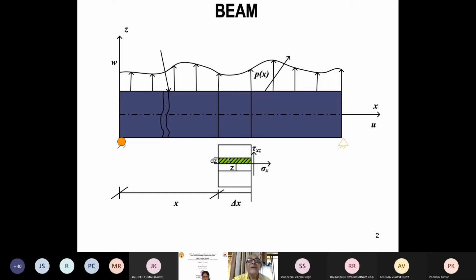Just a minute, 1 minute. Something has fallen. Just see whether you can see this. I think my camera is... can you see this? A notebook? Yes, sir, it is visible.